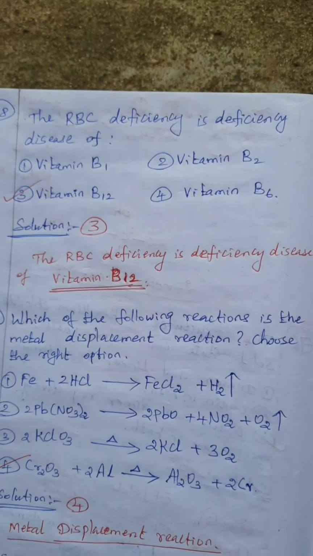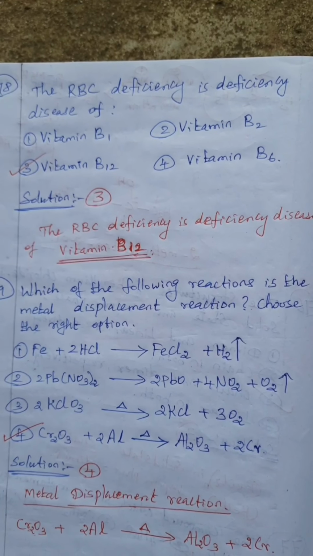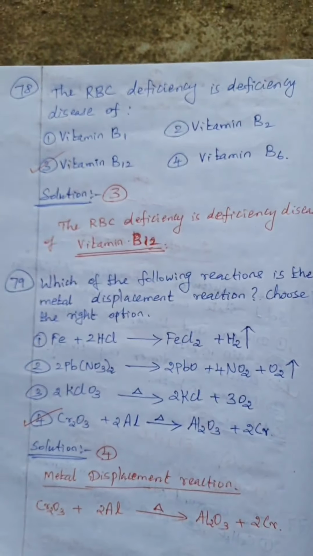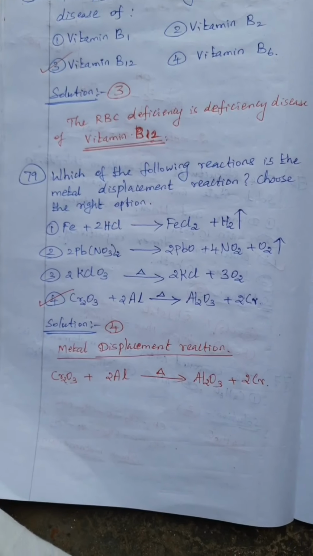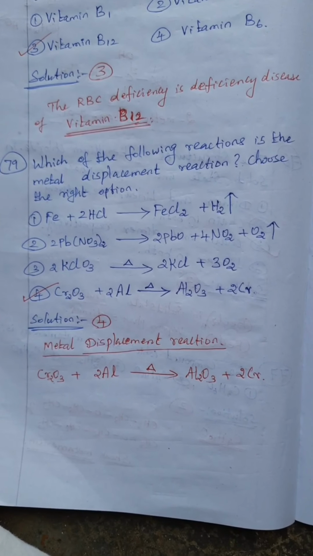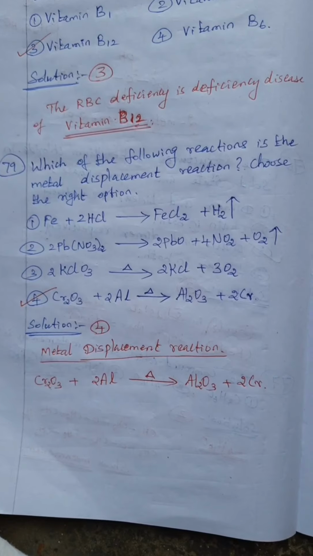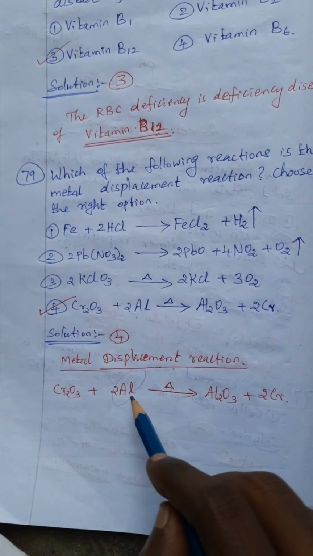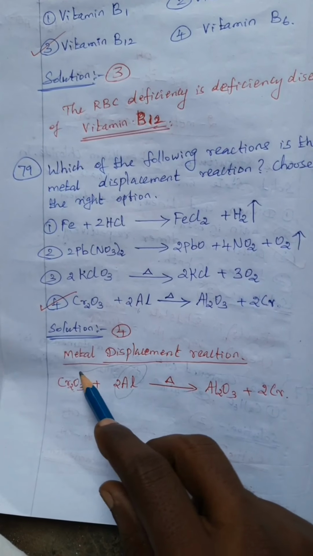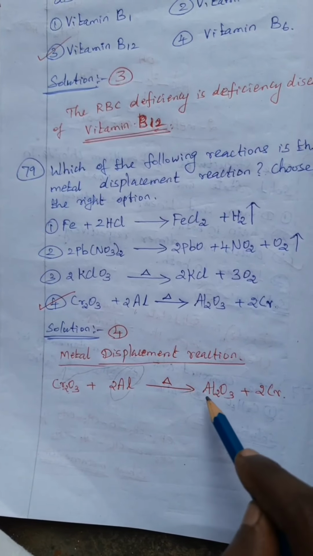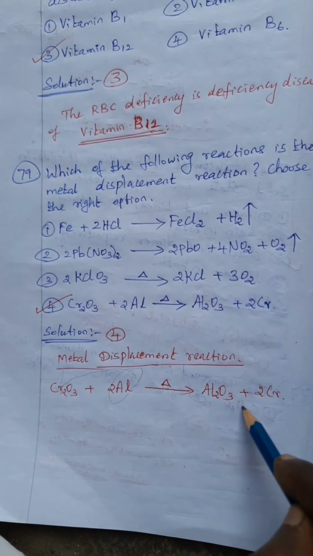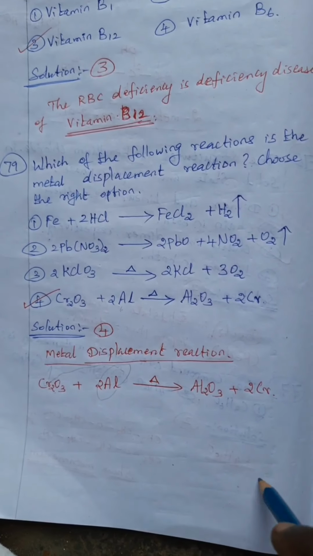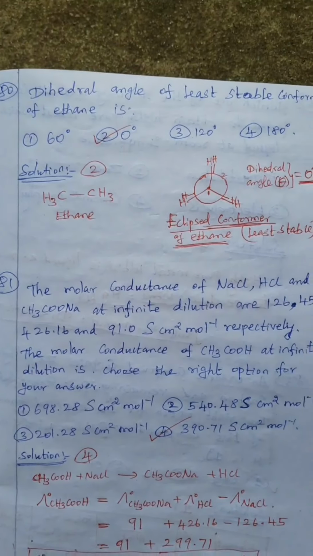Then 78. RBC deficiency disease is a deficiency of vitamin B12. Okay, vitamin B12. Then 79. Which of the following reactions is the metal displacement reaction? Choose the right option. In a metal displacement reaction, aluminum is a more active metal than chromium, so aluminum displaces the chromium. Okay, Al, in presence of heat, gives Al2O3 plus 2Cr. So fourth is the answer, the metal displacement reaction.